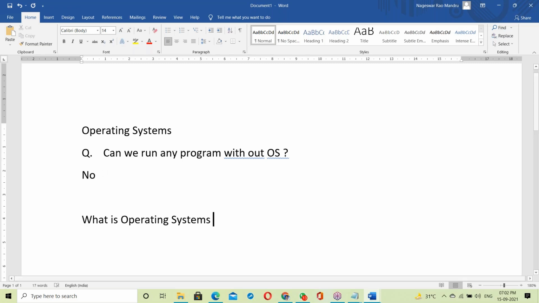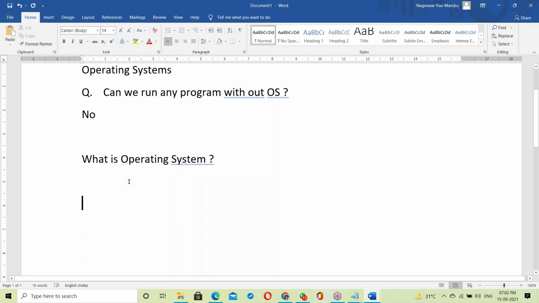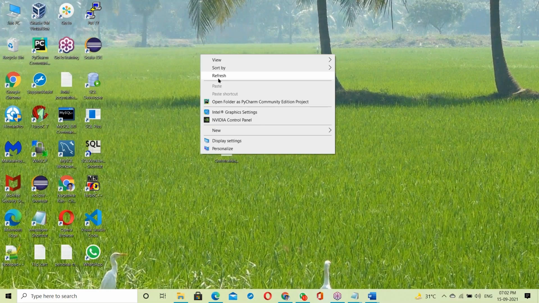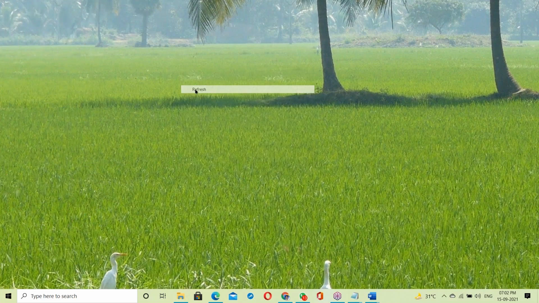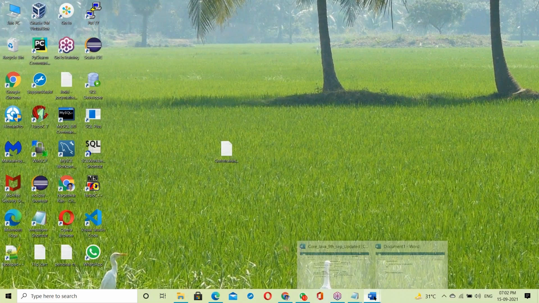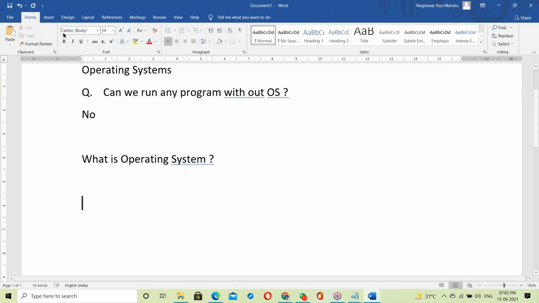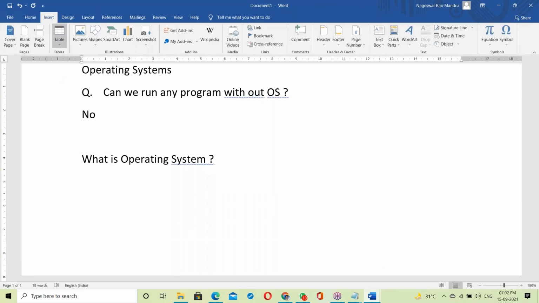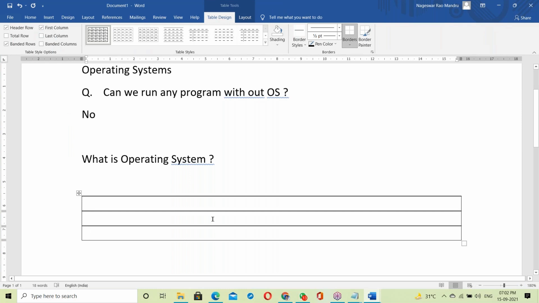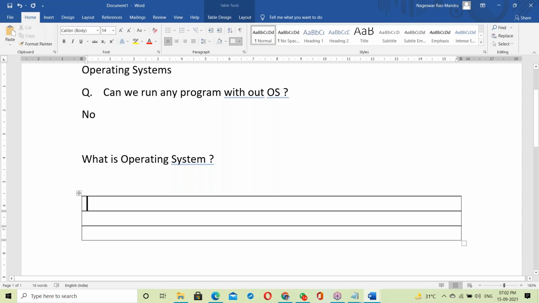So what is OS? Let us see what an operating system is. Windows is an OS. Linux is an OS. Unix is an OS. So exactly what is OS, and how is it working? Suppose your laptop; an OS is a set of programs that manage hardware.